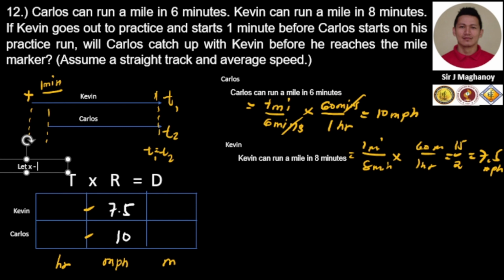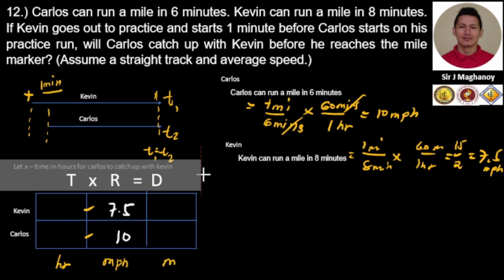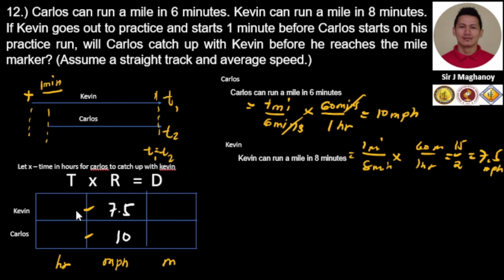That is the time in hours for Carlos to catch up with Kevin. Okay, so that is our x. So that is the time in hours Carlos catches up with Kevin. So both have an equal time, yes.